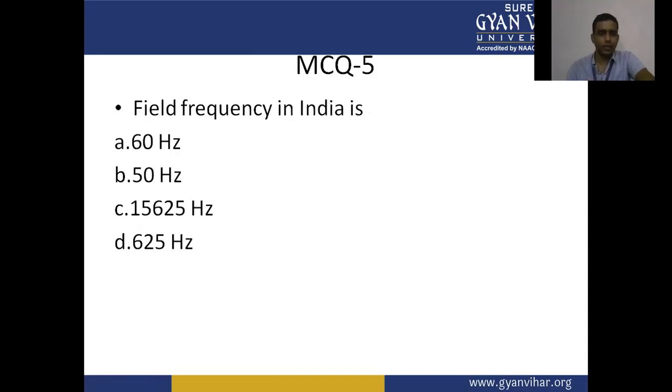Question number 5. Field frequency in India is A, 60 Hz, B, 50 Hz, C, 15,625 Hz, D, 625 Hz.